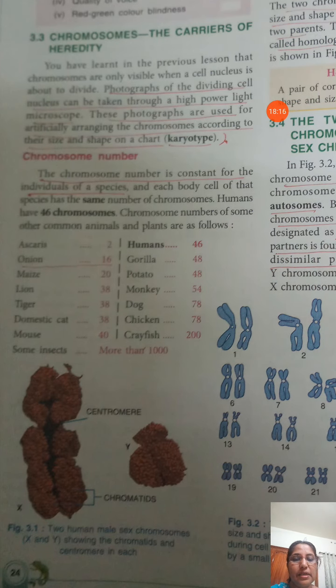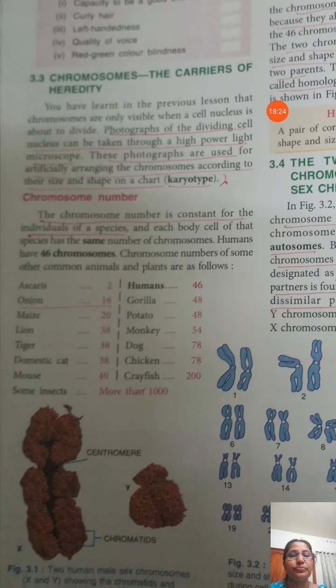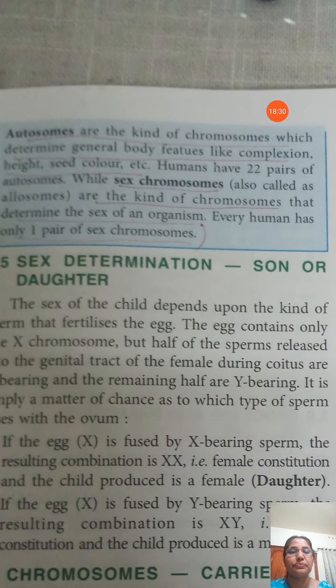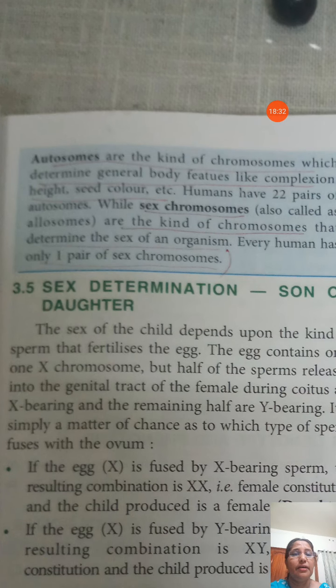Here in the picture of the X and Y chromosomes, the Y chromosome is smaller compared to the X chromosome. So sex chromosomes determine the sex of the organism.